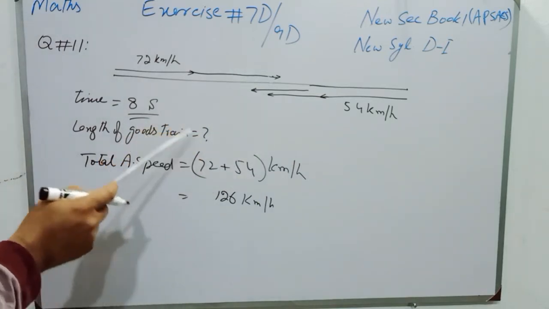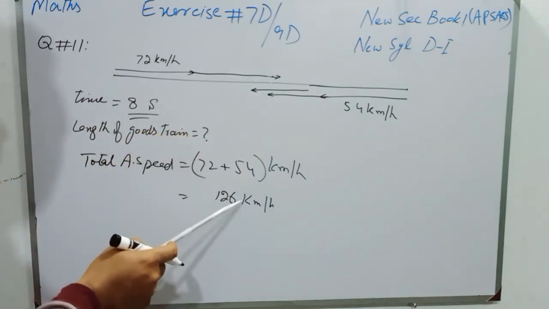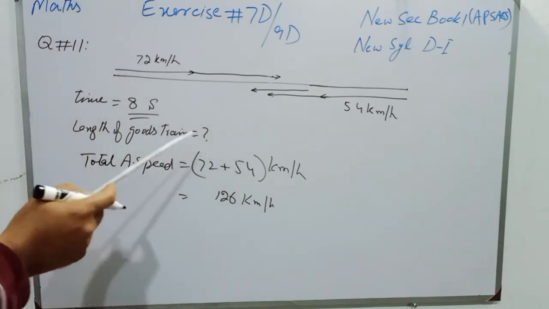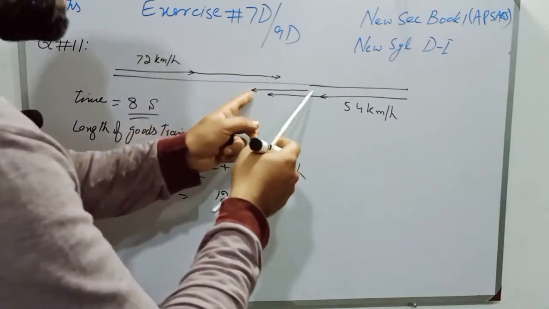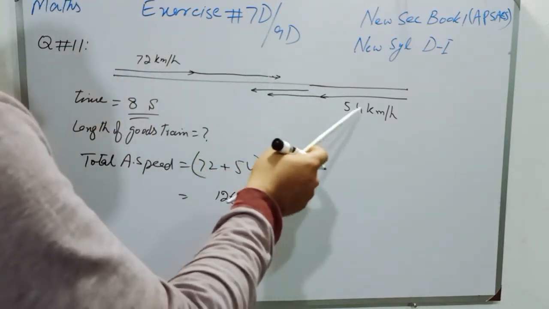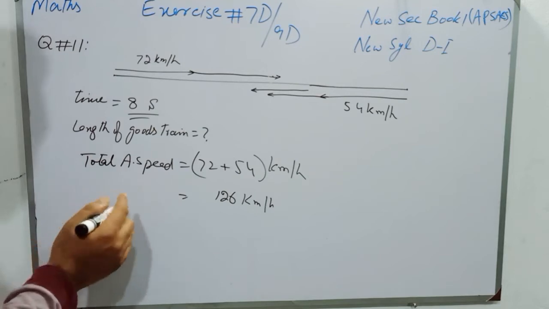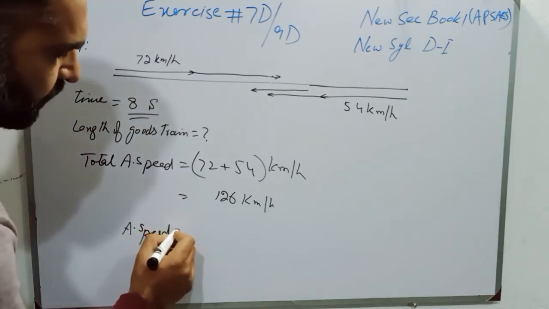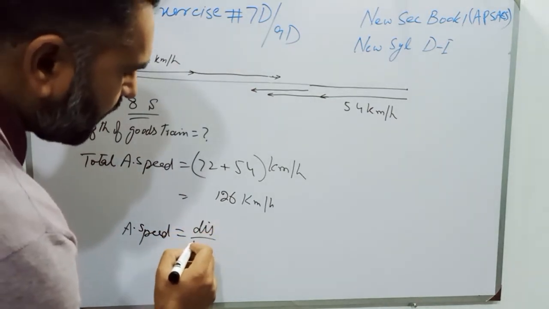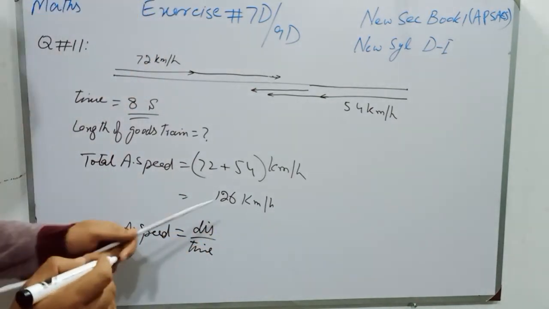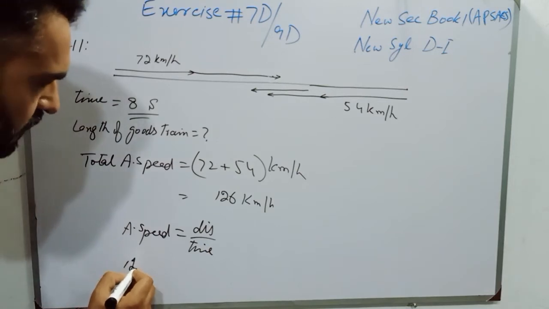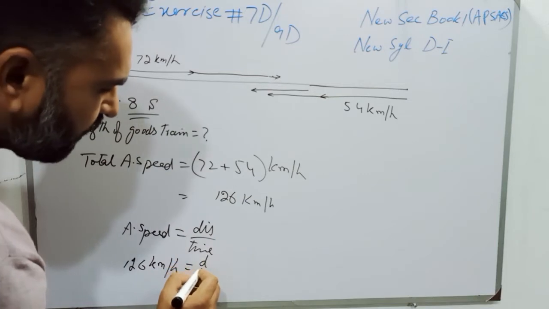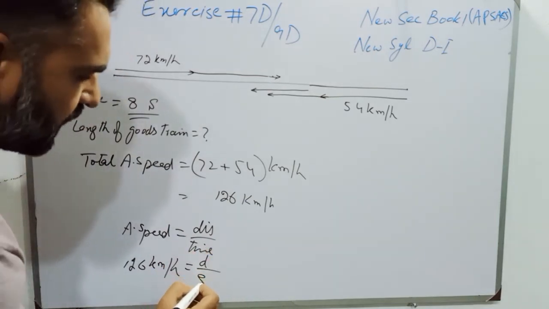So the speed will be 126 km per hour and the time is 8 seconds, and we have to find the distance, which will be the length of the goods train. Here we will apply the formula: average speed is equal to distance over time. The speed is 126 km per hour, whereas the distance we have to find and the time is 8 seconds.